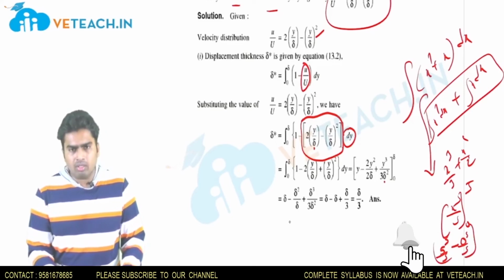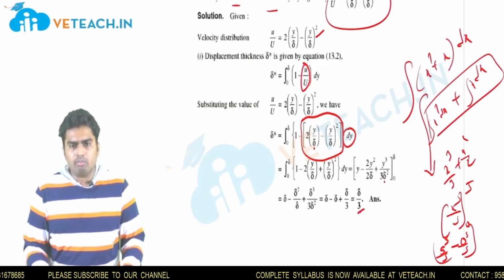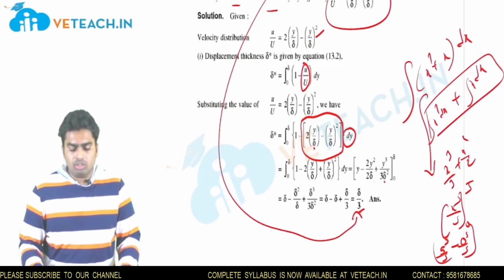So if I apply that upper limit and lower limit, here lower limit is 0, upper limit is delta. If I do the hand calculation, I will get my boundary displacement thickness as delta by 3. So this is the first bit he asked.